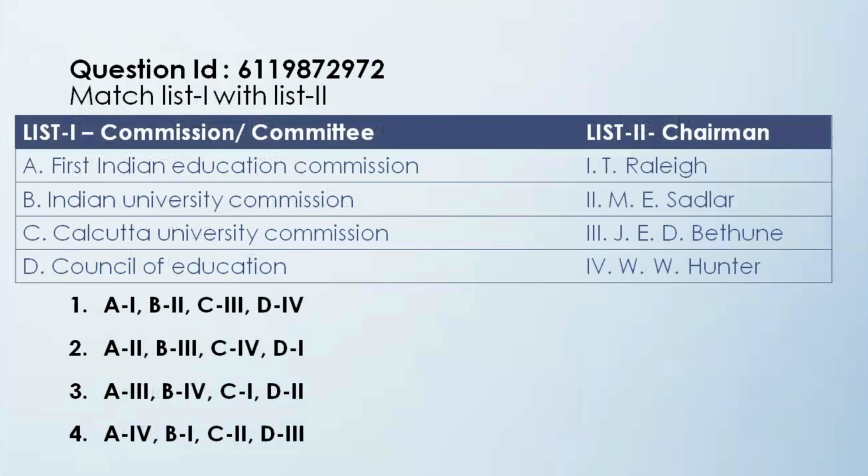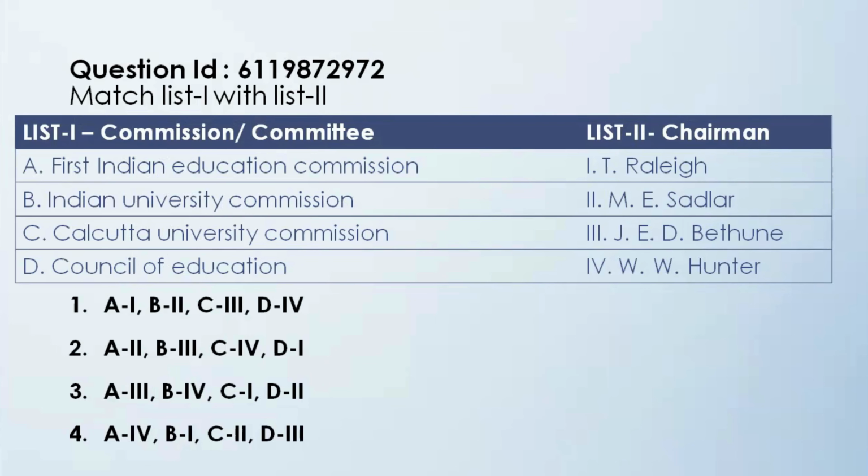Next question is match the following. So committees or commissions are matched with their chairman. First, Indian Education Commission, Indian University Commission, Calcutta University Commission, Council of Education. And the chairmen given are T. Daly, M.E. Sadler, J.E.D. Bethune, and W.W. Hunter.